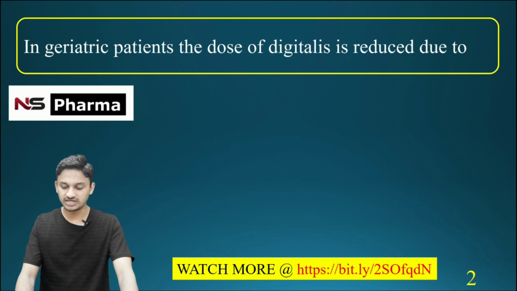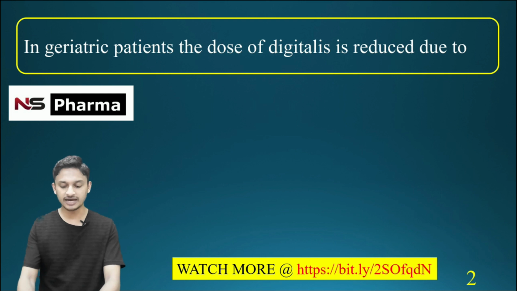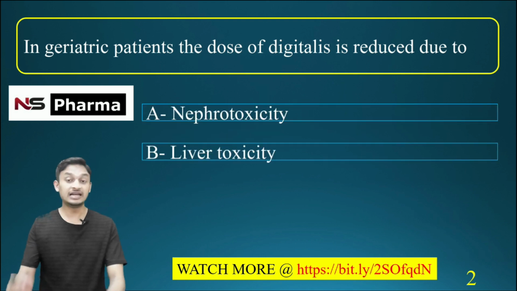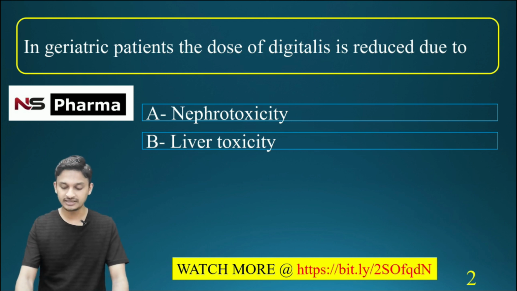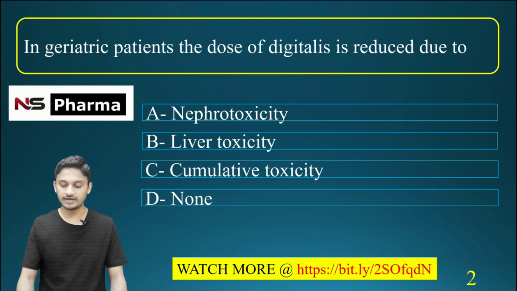Question number 2. In geriatric patients, the dose of Digitalis is reduced due to. Options are option A, nephrotoxicity, option B, liver toxicity, option C, cumulative toxicity, option D, none of the above.